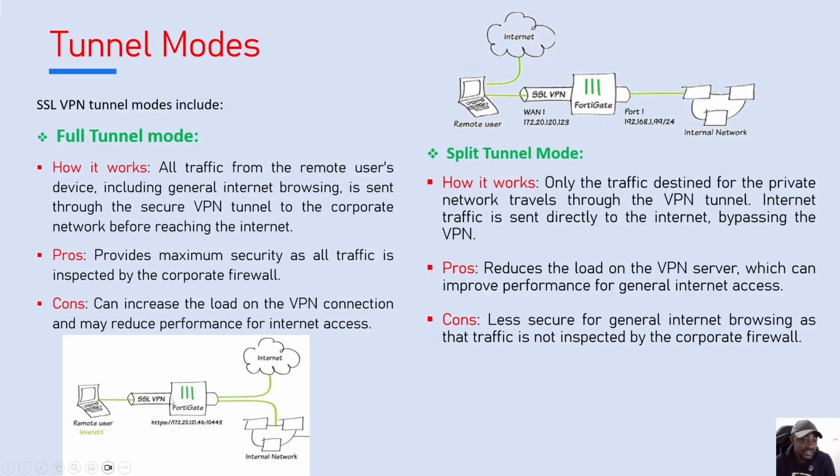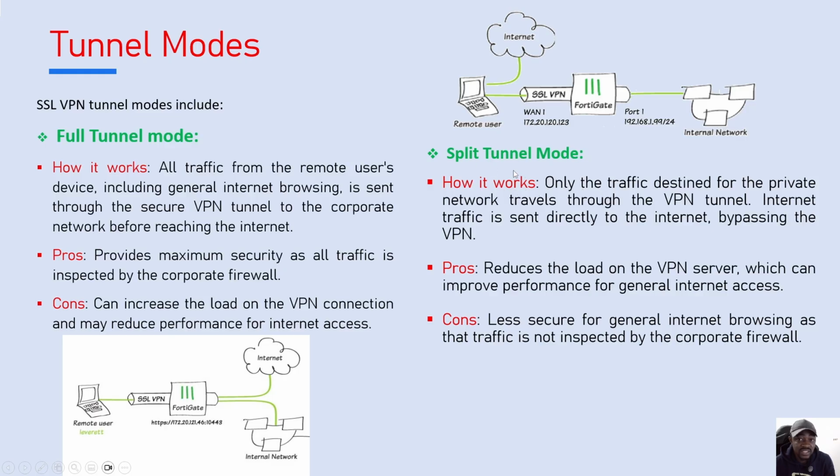The pro of this is that it provides maximum security as all the traffic is inspected from the corporate network firewall. But the cons of this is that it increases the loads on the VPN tunnel, and your FortiGate also needs to have many resources to support all this traffic if you have many users who will be connected simultaneously on the FortiGate through the full tunnel mode. But you need to take into consideration the fact that all traffic that will go from the workstations will be monitored on the FortiGate. On the other side, you have the split tunneling.